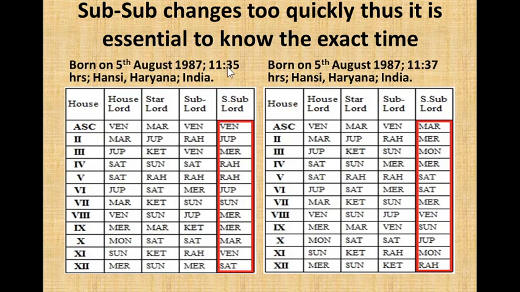This person had some confusion and was not sure if her birth time is 11:35 or 11:37. At 11:35, the SSL is Venus and here the SSL is Mars. All the 12 SSLs for 11:35 are different from the SSLs of 11:37.